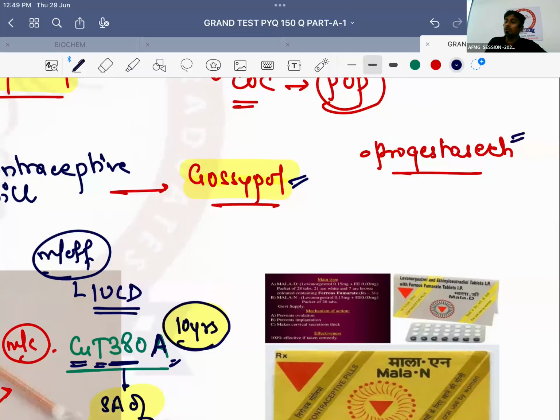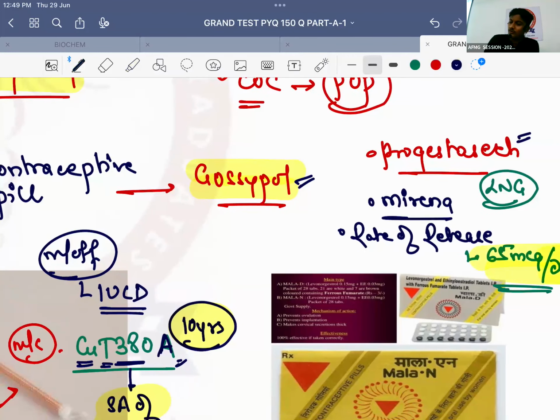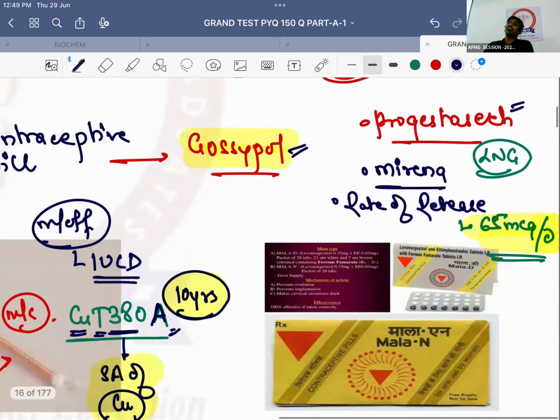So Progestasert usually is one, and the second one is known as Mirena. These are third generation IUCDs. Both are coated with levonorgestrel. Okay. And again, a previous year question. What is the rate of release of levonorgestrel every day? Rate of release of levonorgestrel or progesterone every day. Previous year FMG question. Well done. 65 micrograms per day. So the rate of release of progesterone or levonorgestrel from the IUCD is 65 micrograms per day.